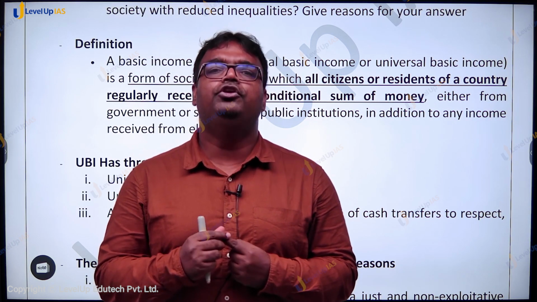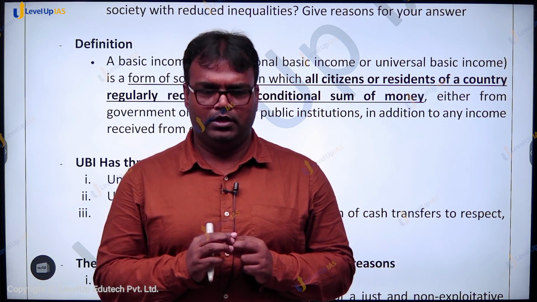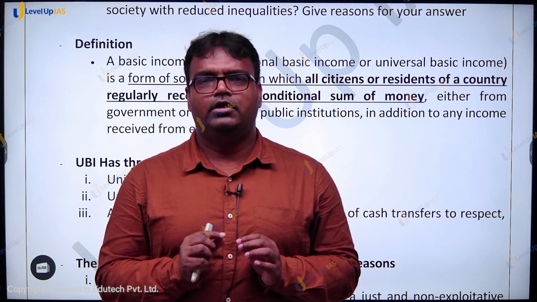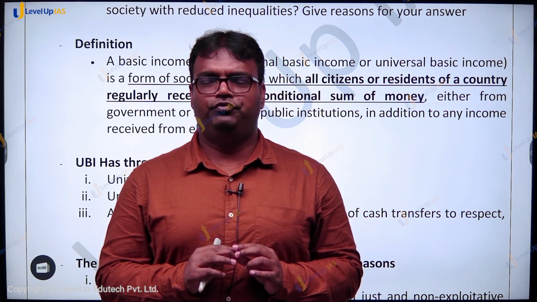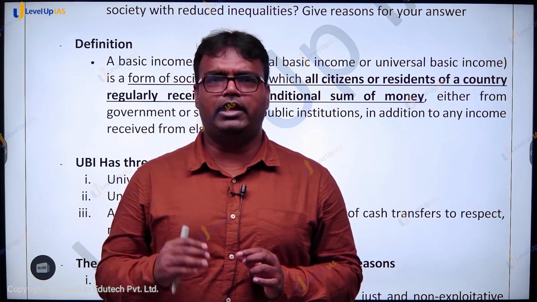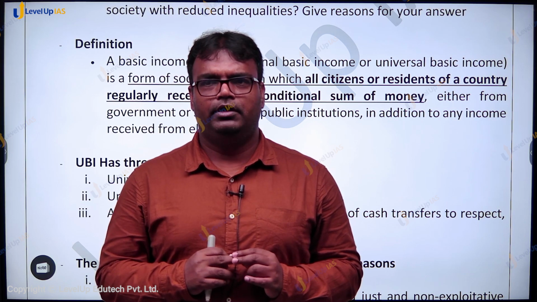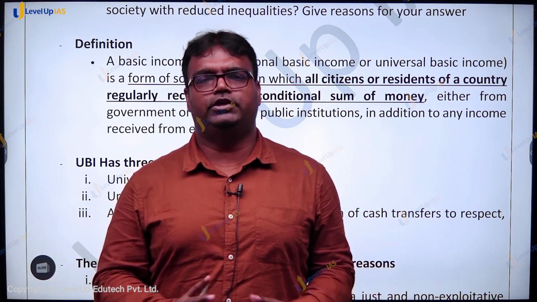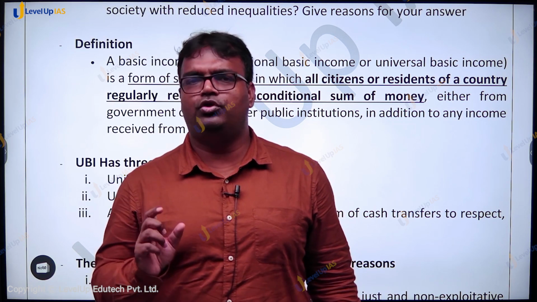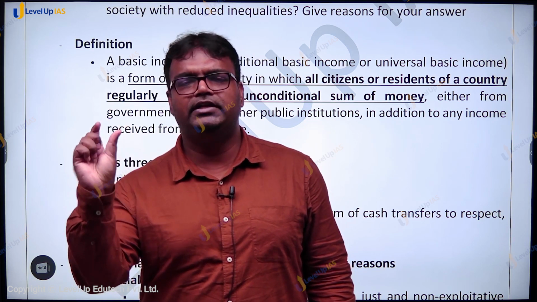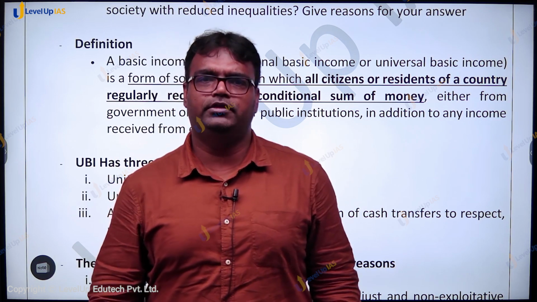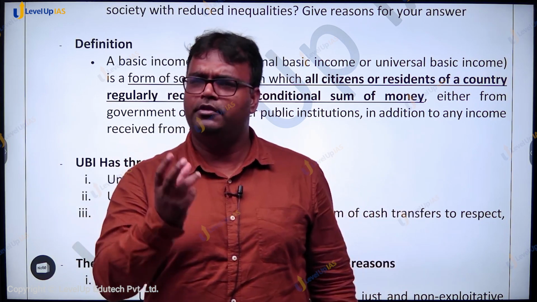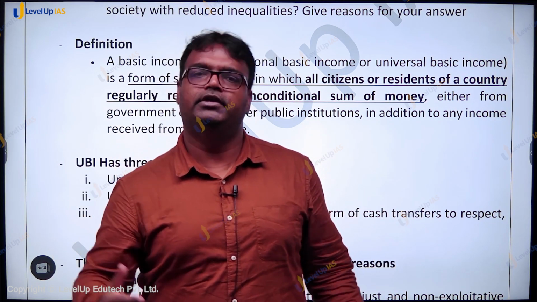Income तो you understand. Universal means कि without any conditions, without any associated liability, every citizen of the country is ensured some basic sum of money, some minimal sum of money. Every citizen, universal, minimal, basic income.